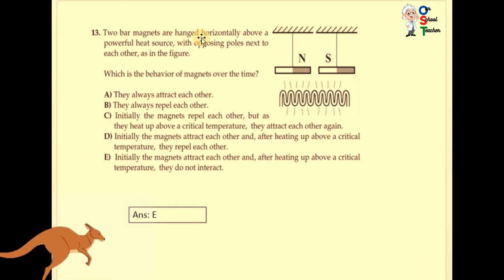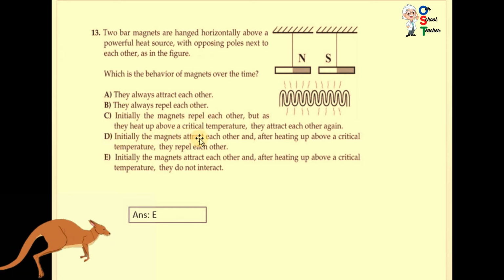Now you can see question number 13. Two bar magnets are hanged horizontally, have a powerful heat source with opposing poles next to each other as in figure. Which is the behavior of magnet over the time? They always attract each other? No, because you are using a powerful heat source, so that will affect this behavior. They always repel each other? No, you can see this is north and south, they attract each other. Initially the magnet repel each other? No, they don't repel, it is incorrect.